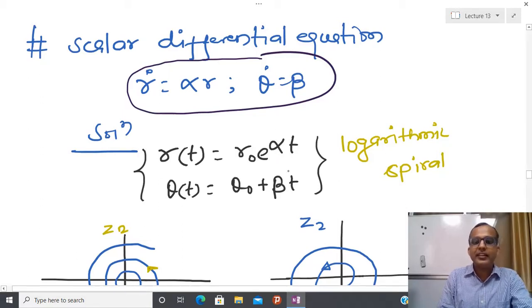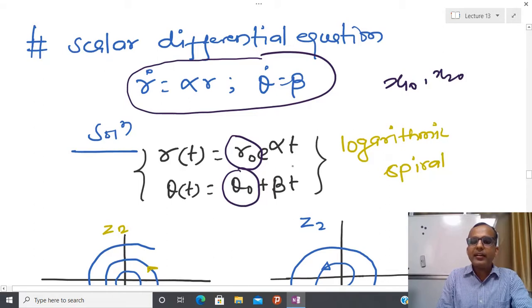And r(t) is r0 e power alpha t, and theta is theta 0 plus beta t. I am assuming that here r0 is the initial condition. And how to construct r0? Because I know x means x1 0 and x2 0, so I will substitute from the transformation. I can construct z1 0, z2 0, and r0 is the square root of z1 0 square plus z2 0 square. So in this way I can construct r0. Similarly, I can construct theta 0 from the information of x1 0 and x2 0.